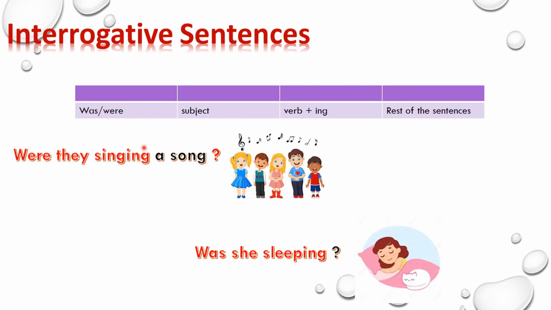Now the interrogative sentence. In an interrogative sentence we will first have the auxiliary verb, that is was or were, because we are talking about the past tense. Then the subject, then verb plus ing, and then the rest of the sentence. So let's clear it with an example. Were they singing a song? So were is your auxiliary verb, they is your subject, singing, sing plus ing, verb plus ing, a song, rest of the sentence. Another example, was she sleeping?